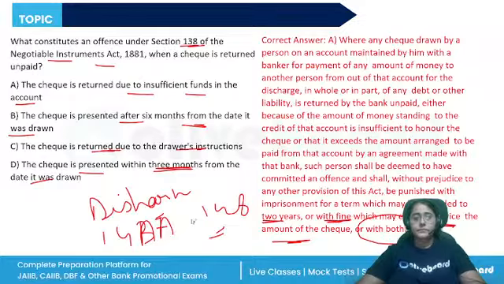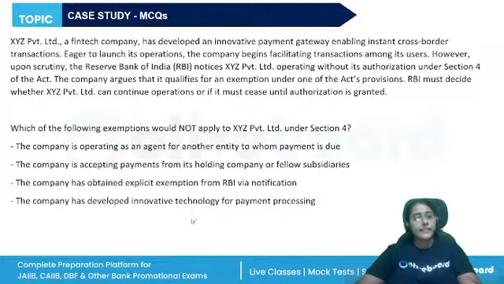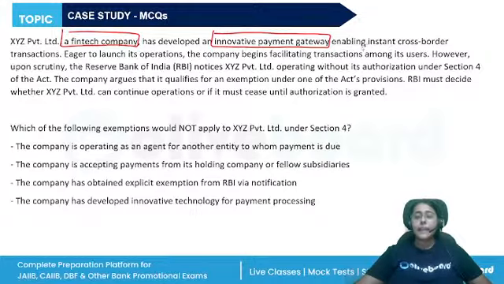All right. Another case study, XYZ Private Limited, which is a fintech company, has developed an innovative payment gateway enabling instant cross border transactions. Eager to launch its operations, the company begins facilitating transactions among its users.